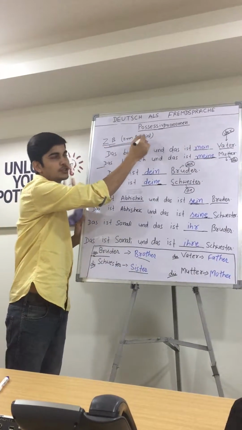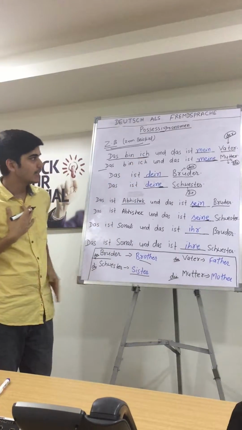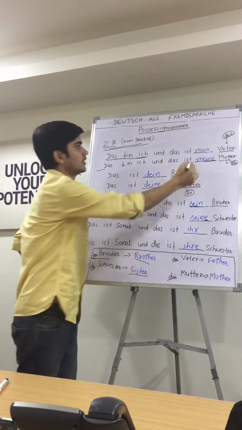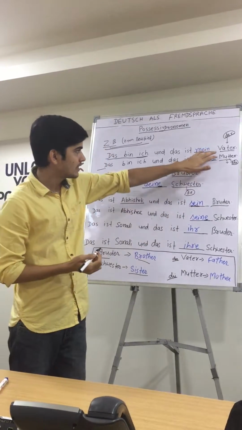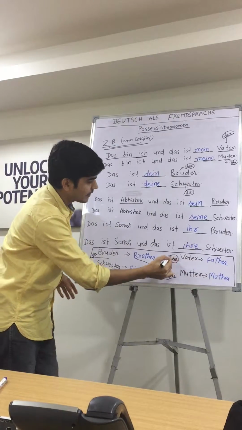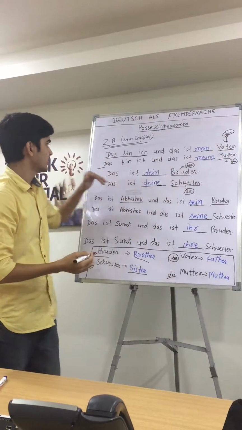So for example, "Das bin ich," that is I, "und das ist mein Vater." "Das ist mein Vater. Mein Vater." So why is it mein? Because Vater, der Vater, father is masculine, der Vater, masculine.